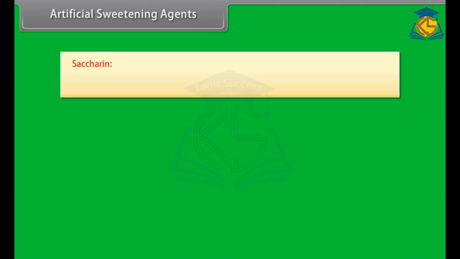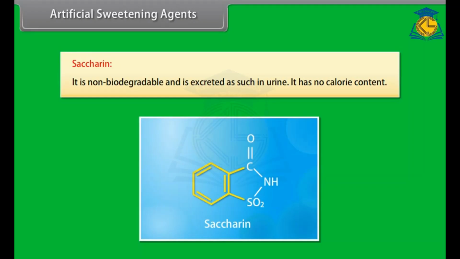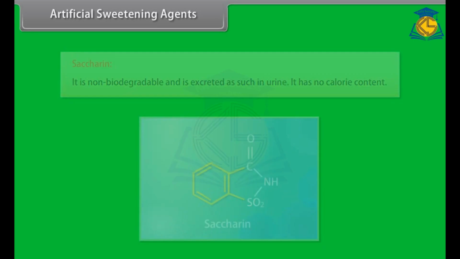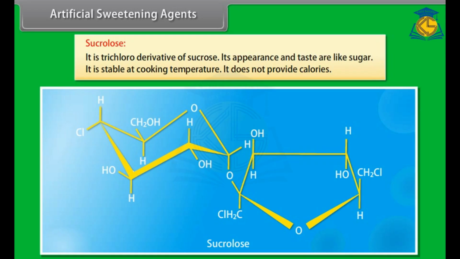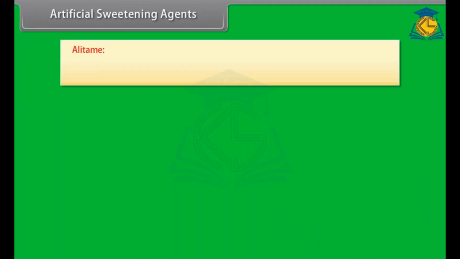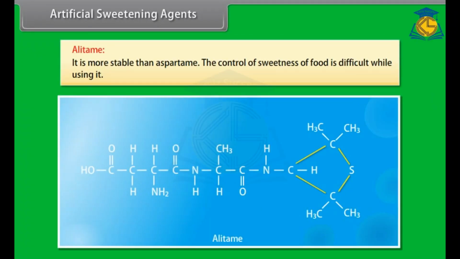Saccharin. It is non-biodegradable and is excreted as such in urine. It has no calorie content. It has proved to be a lifesaver for countless diabetics and is used for those who need to control intake of calories. Sucralose. It is a trichloro-derivative of sucrose. Its appearance and taste are like sugar. It is stable at cooking temperature. It does not provide calories. Alitame. It is more stable than aspartame. The control of sweetness of food is difficult while using it.